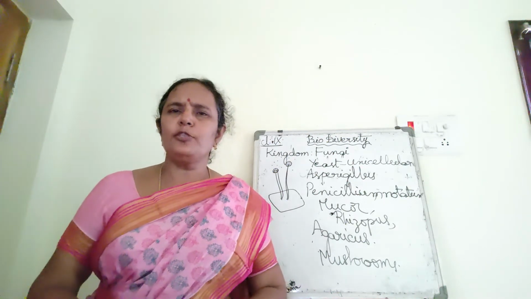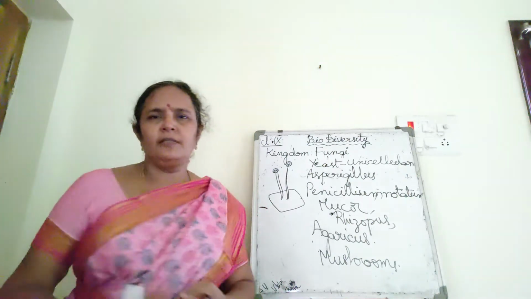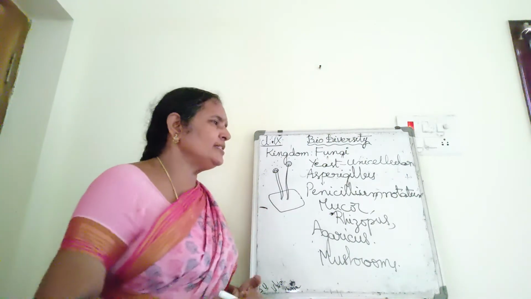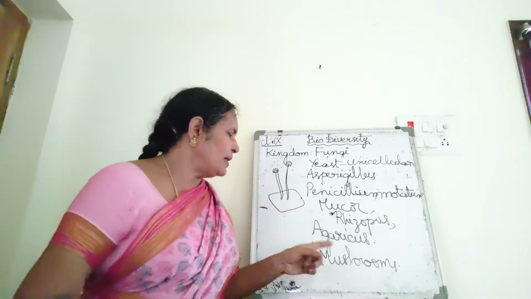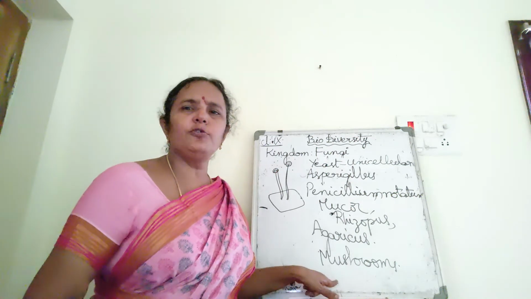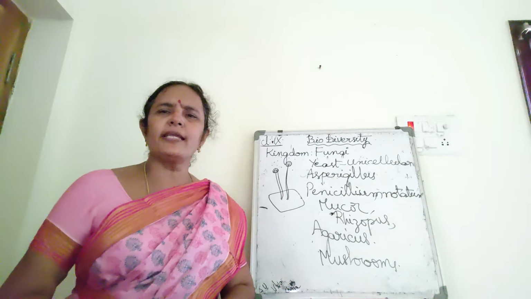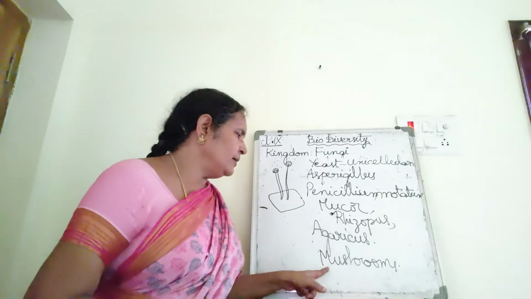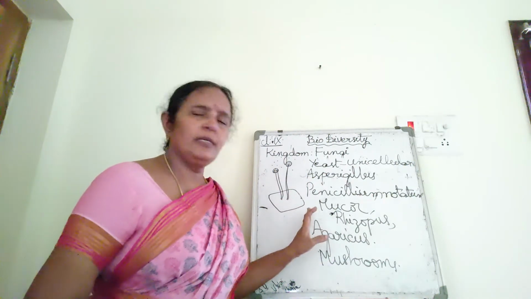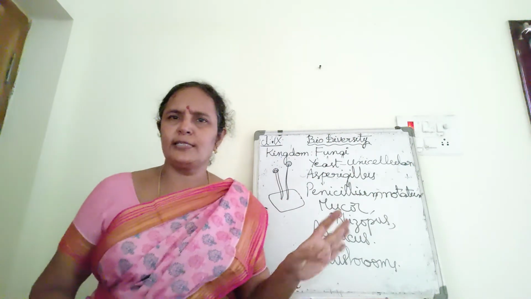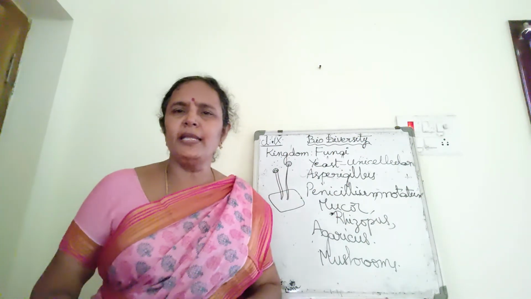For example, erythromycin, streptomycin, tetracycline. All these are the antibiotics obtained from the fungi. Fungi are useful. Mushrooms are edible. Edible mushrooms are there. Some mushrooms are toxic also. So we should be careful while taking the mushrooms. They give antibiotics. They reproduce through spores. Yeast reproduces by budding.